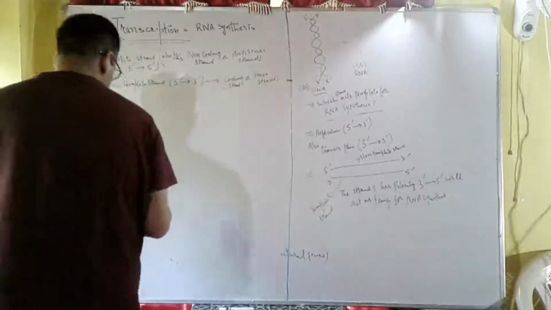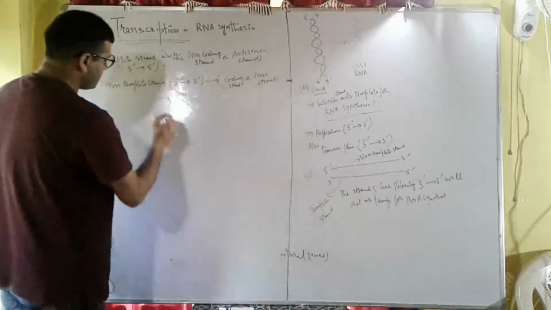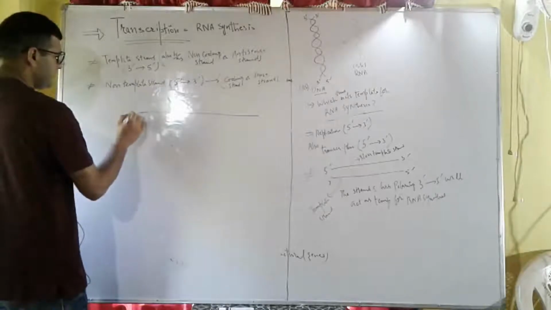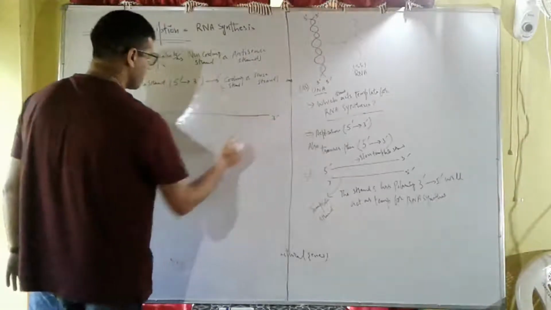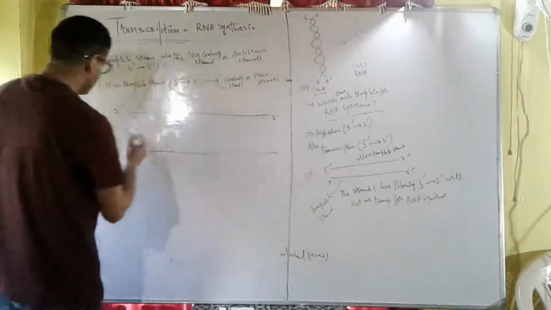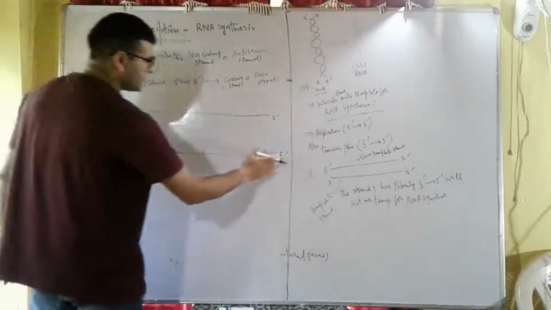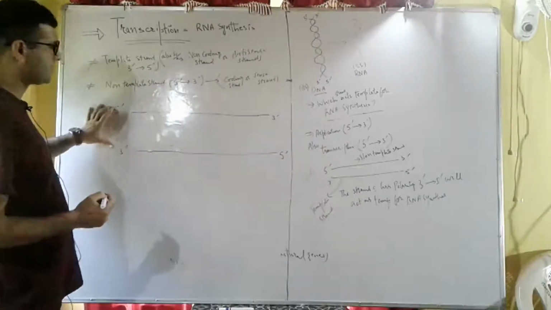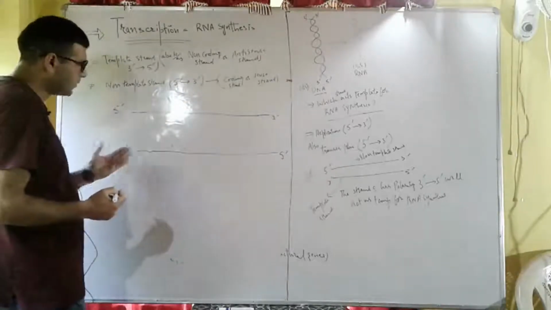What does it mean? For example, we have DNA. This is 5' to 3', and this is 3' to 5'. These are the two strands of DNA. This is the 5' to 3' strand, and this strand runs 3' to 5'.